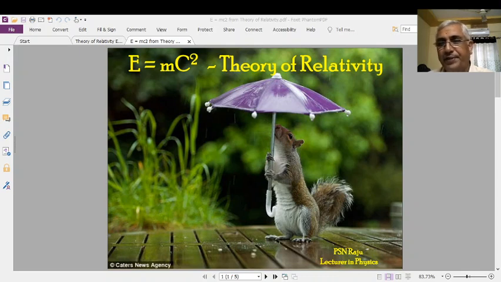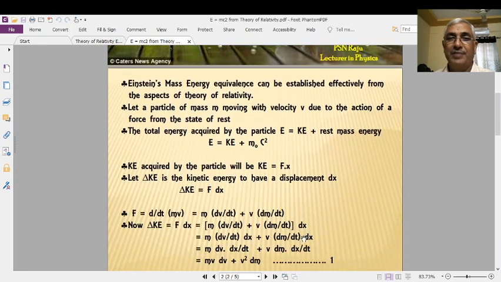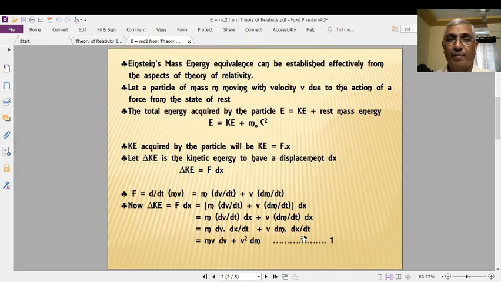This great, famous equation was derived with the help of the theory of relativity. That is our present task. We want to discuss how the E = mc² principle was derived from the concepts of the theory of relativity. Einstein's mass energy equivalence can be established effectively from the aspects of the theory of relativity.